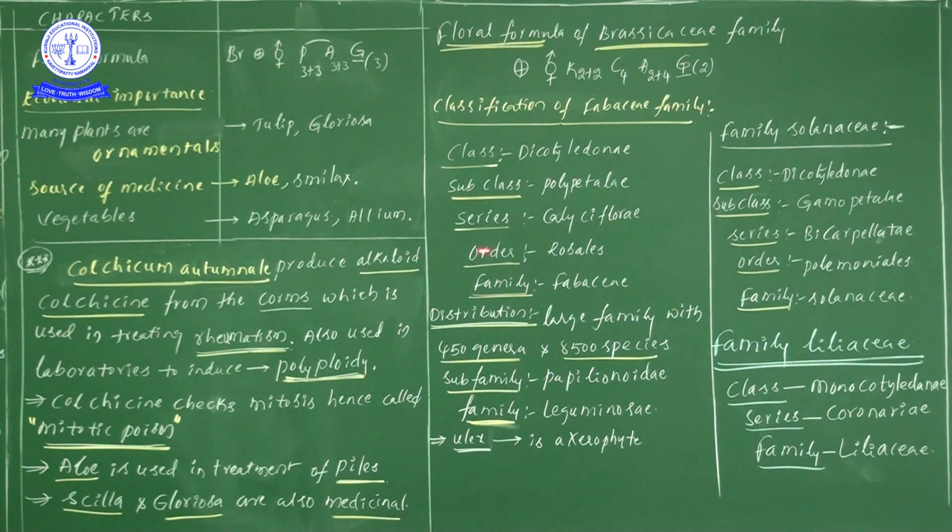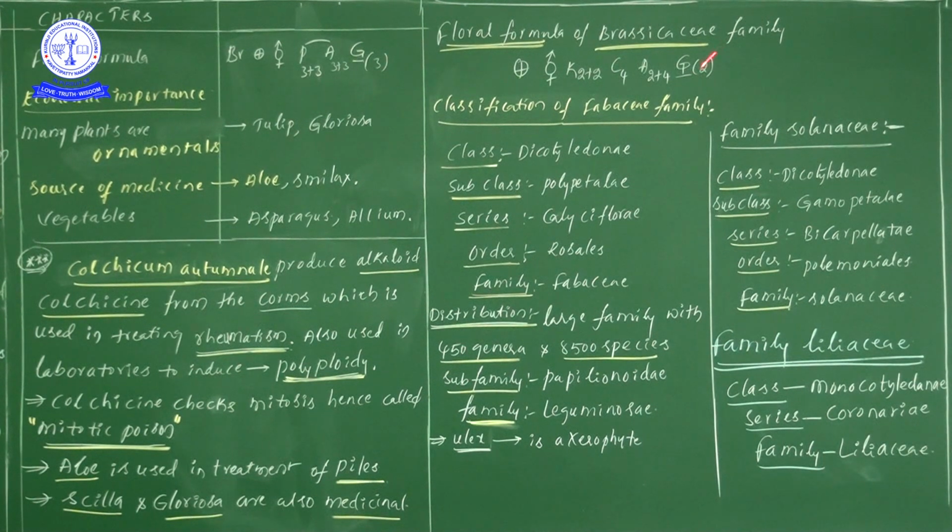One more time. Family is Fabaceae. Order Rosales. Series is Calyciflorae. Subclass is Polypetalae. Class is Dicotyledonae. Freshers, you don't need to see this particular information, it is not required for you. But those who are 1-year NEET boys and girls, you can catch this information.